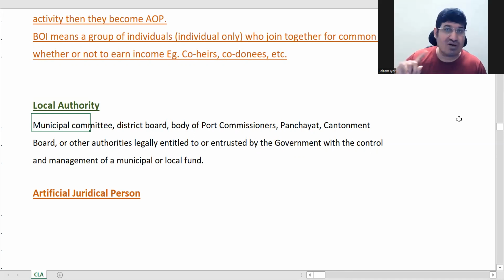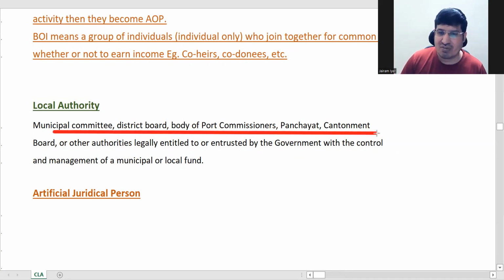By what name it is called is not important. What matters is whether it is capable of maintaining its own fund. Normally there will be some property and they will be taxing someone, maybe just 1,000 people, maybe more than that, but they will be taxing a certain number of people and maintaining a coffer. So it is a legal authority. So basically you have the central government, state government, and then you have local authority. This is also a small form of government only, at the local level. So this is local authority, that's all.